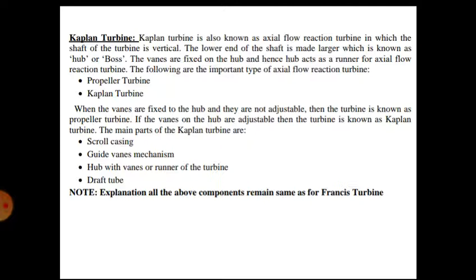When the head is low, it reaches 0 to 30 meters. As I said: more than 300 meters Pelton, 30 to 300 Francis, and 0 to 30 meters, Francis will not work, Pelton will not work. Very low head. Then we require the Kaplan turbine for low head. So Victor Kaplan designed a turbine which can work for very low heads.